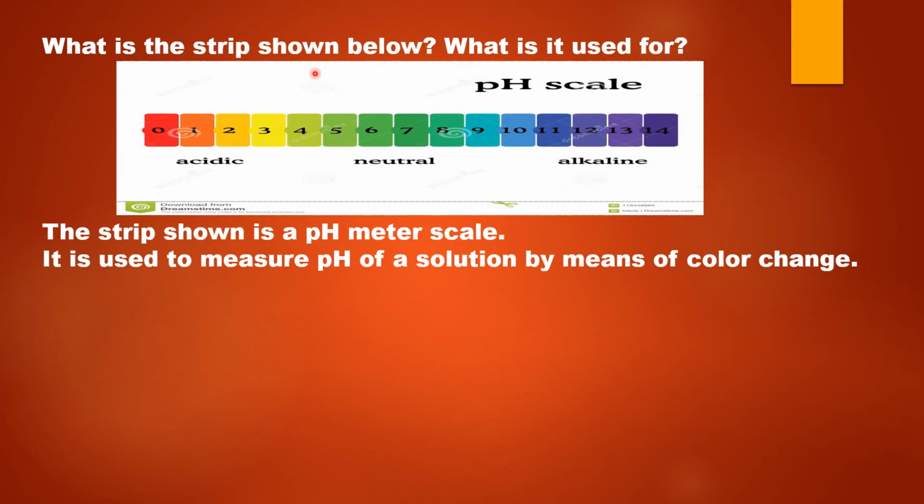So what is the name of the strip shown here? The name of the strip is pH meter scale. And what is its use? It is used to measure the pH of a solution by means of the color change which is shown by the solution.